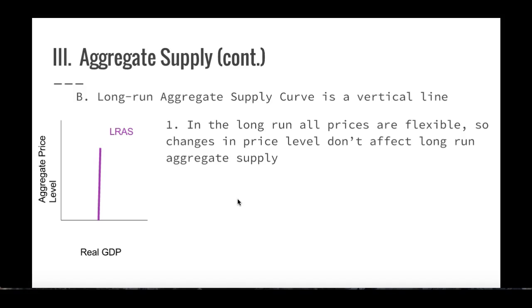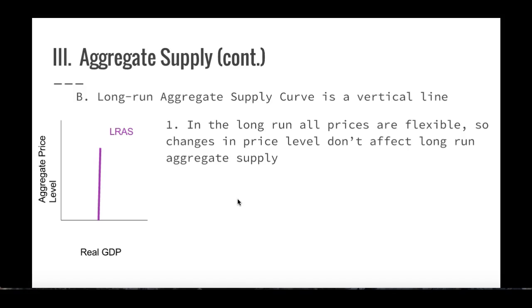Basically, over time, the nominal wages will reflect what's going on with the price level. When we talked about short-run aggregate supply, we said that you were stuck in a contract. So right now I am stuck in a contract. I cannot negotiate what my salary is going to be in the short run. Now, in the long run, eventually my contract will come due and I can renegotiate the terms of my contract and how much I am going to be paid.